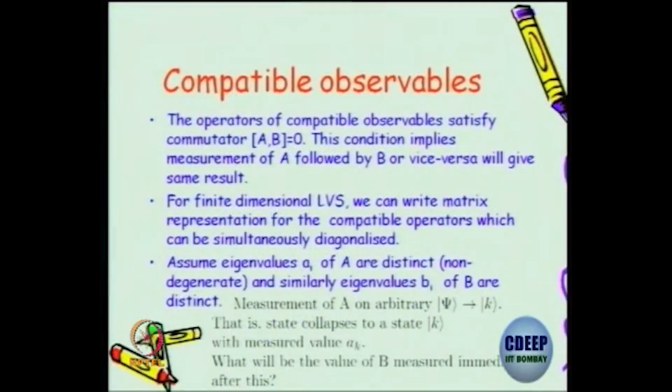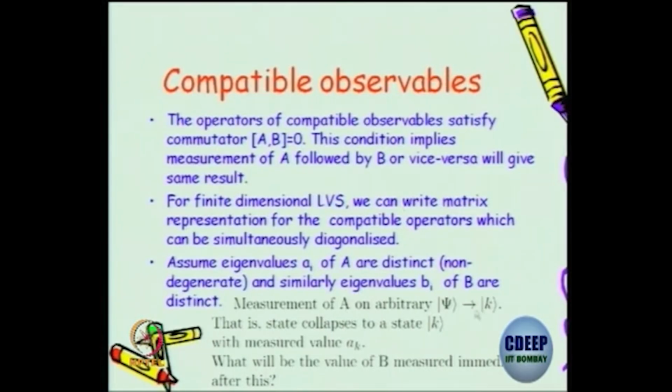So initially you have a system prepared in a state psi. That is what you are given. You are trying to measure an observable A on that arbitrary state. We have already argued that it will collapse to one of the eigenstates of the A operator, but which eigenstate nobody knows before measurement.